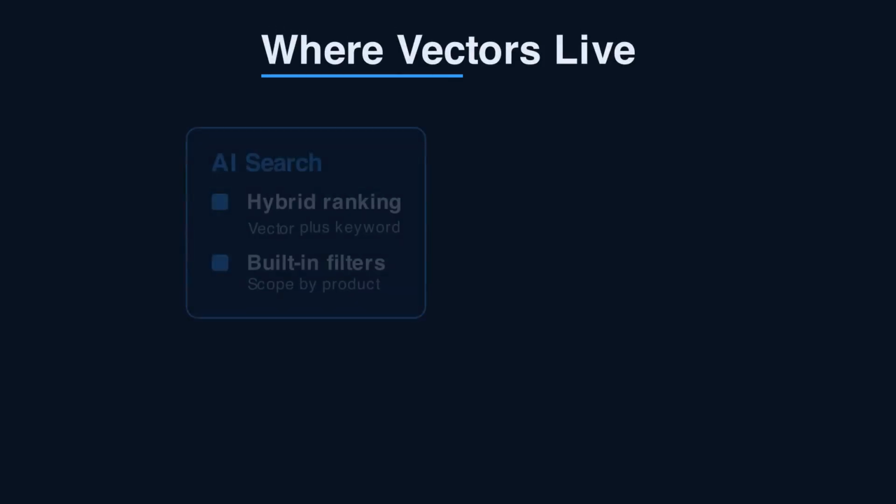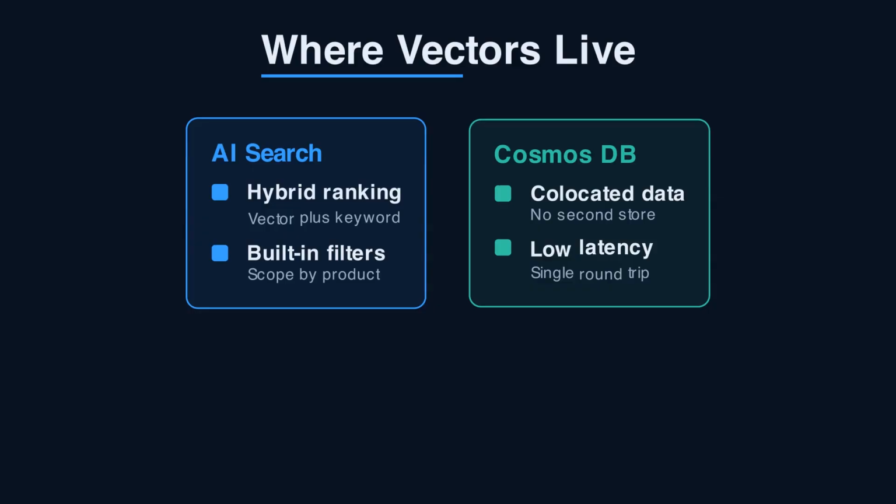You don't need a dedicated vector database for this. Azure AI Search gives you vector plus keyword search in one index. That hybrid recall matters when embeddings miss exact error codes. If you already run Cosmos DB, its vector index avoids a second service. Rule of thumb: pick AI Search when you want hybrid ranking and filters out of the box. Pick Cosmos when tickets already live there and latency budgets are tight.